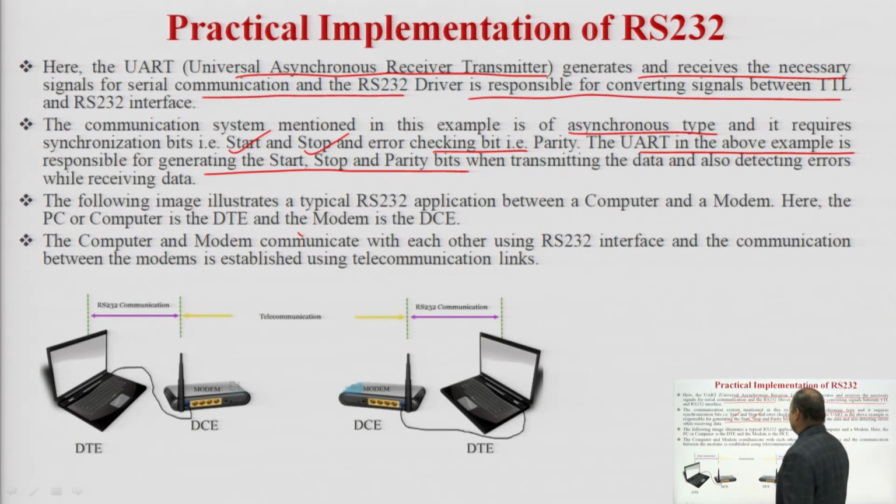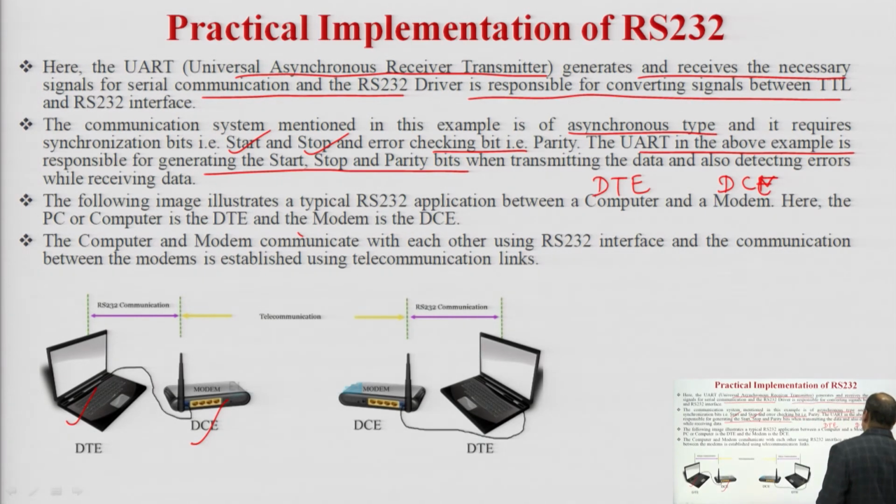The following image illustrates a typical RS-232 application between computers. Here this is the computer, that is the DTE, data terminal equipment, and a modem, which is represented by the DCE, data communication equipment. So, the computer is a DTE, data terminal equipment, and the modem is a DCE, data communication equipment. Here the PC or computer is the DTE and the modem is the DCE.